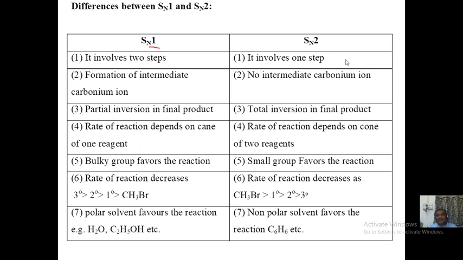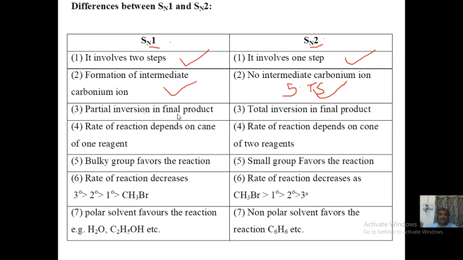So SN1 and SN2, the first difference is the name itself: substitution nucleophilic unimolecular, and you can write here substitution nucleophilic bimolecular. SN1 involves two steps, SN2 one step. In SN1 there is a formation of a positively charged carbon, that is carbocation or carbonium ion. Here in SN2 there is no formation of carbonium ion. Instead of that, you can write that there is a formation of a pentavalent transition state. What happens as an intermediate or intermediate stage?